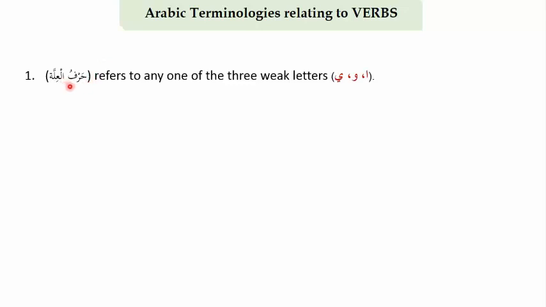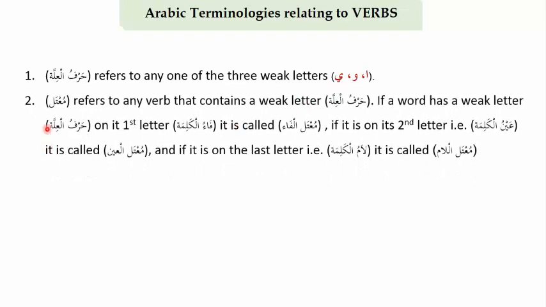So the first terminology is Harful Illah. It refers to any one of the three weak letters. So Alif is a Harful Illah, Waw is a Harful Illah, and Ya is a Harful Illah. The second terminology is Mu'tal. Mu'tal refers to any verb that contains a weak letter, a Harful Illah. If any verb contains a Harful Illah, it is Mu'tal.